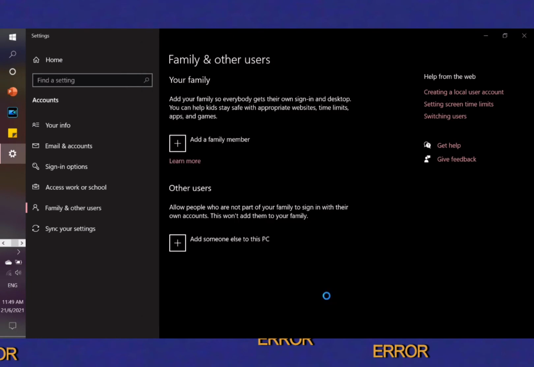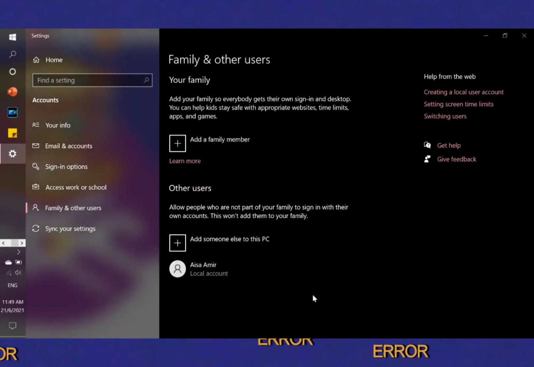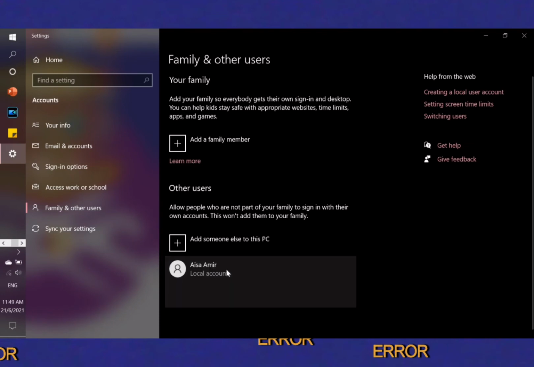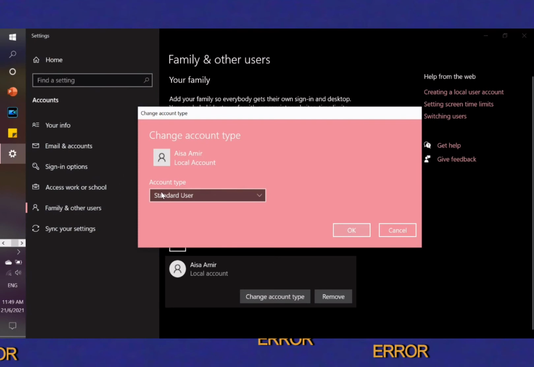And click next and load, and then we can change the account type that we want, and I choose to have standard user and click OK.